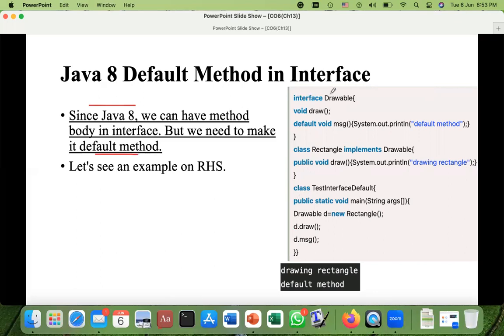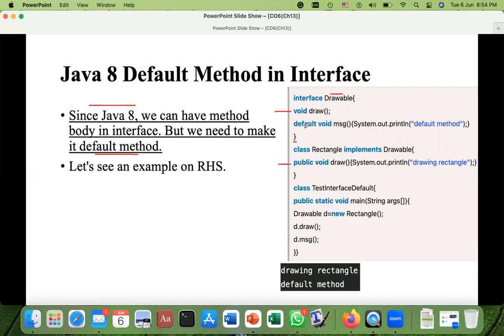So we have the interface. The name of that interface is drawable, starting and ending here. And we have some method draw, void draw, parenthesis, semicolon, which is only a definition. So the body of this method would be available somewhere else. We will see. You can see that there is another class, rectangle, and here we have the body of that method.